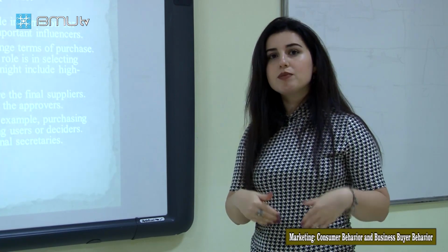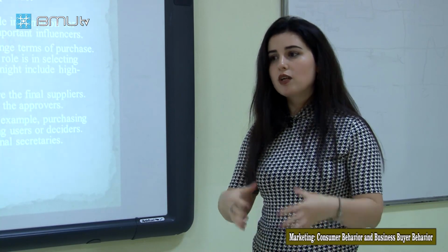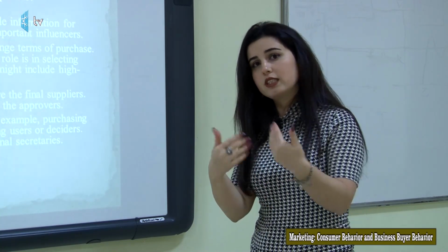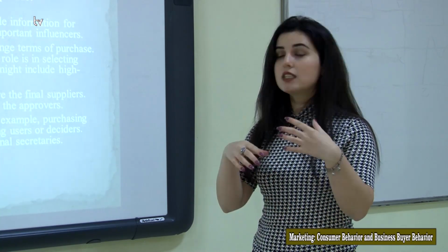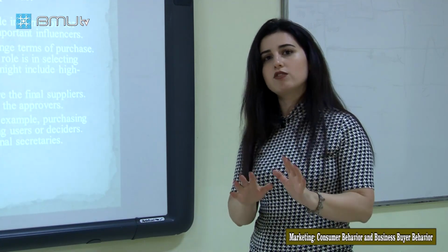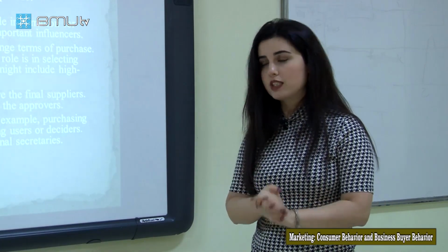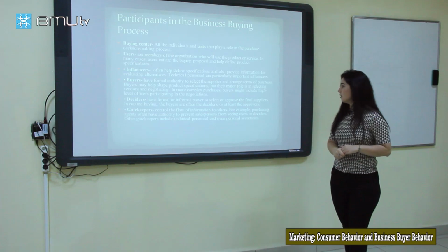And the next one, the deciders. Deciders can be formal and informal. Maybe they have the authority to make the purchase decision, or maybe they do not formally have such power, but informally they have the power to influence and to make the decision about the purchasing. This is called the deciders.